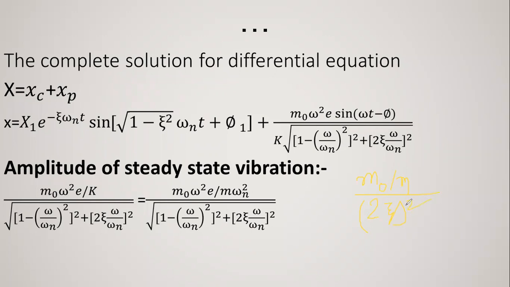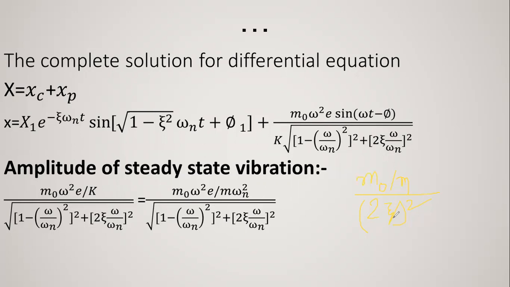If we expand the bracket, the equation may be m0 by m divided by 4 zeta square. If the condition is resonance, or you can say the value of natural frequency is equal to the excited frequency, then the amplitude of the steady state vibration under this condition is converted into m0 upon m divided by 4 zeta square, right?